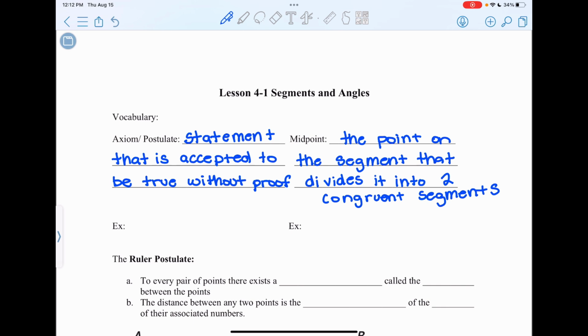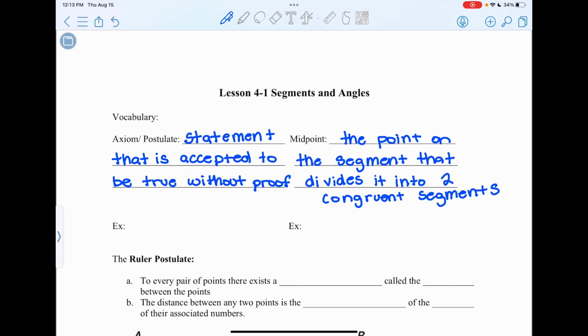For example, if I asked you what a dog was, if you were supposed to define a dog, you might describe it as some sort of animal or a pet. And then I would say, well, what is an animal? And you would probably describe it as some sort of living organism. And then I would ask you what an organism was. I could keep asking you further and further questions. And so there has to be some sort of definition, some sort of statement that we accept to be true so that I can't ask you questions forever and ever.